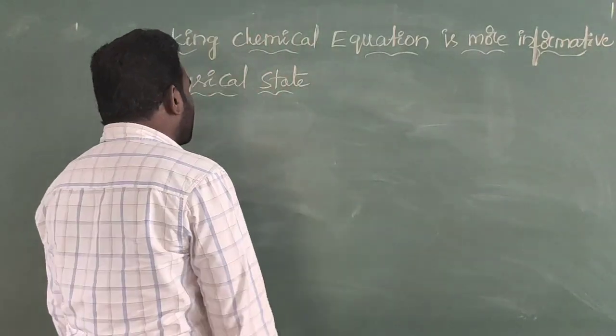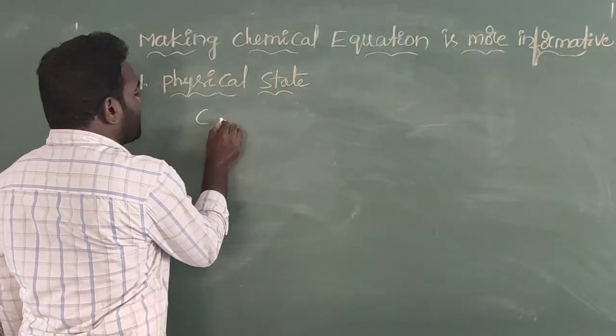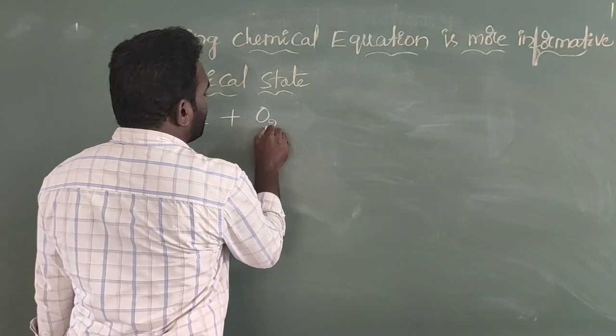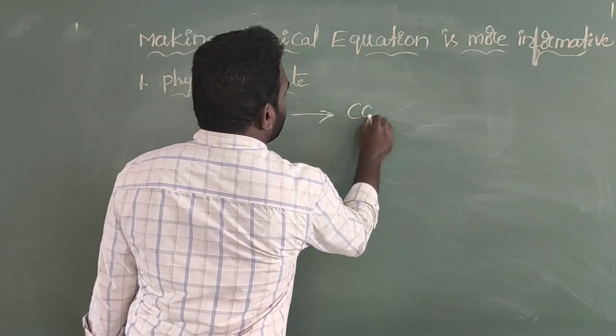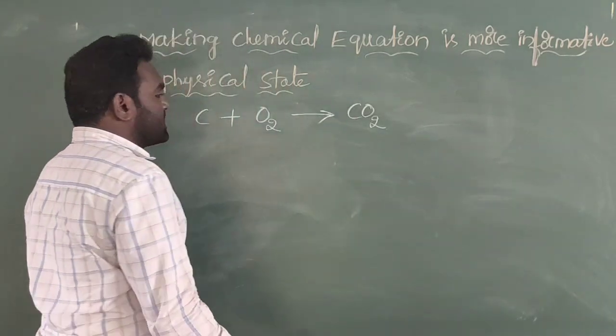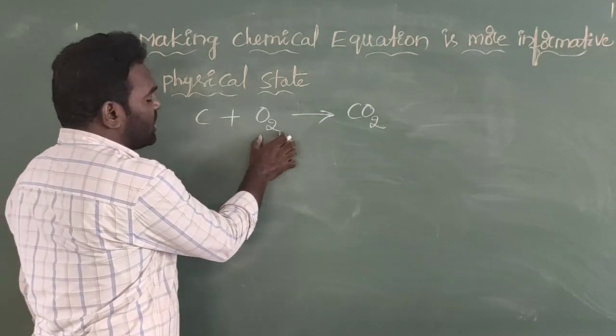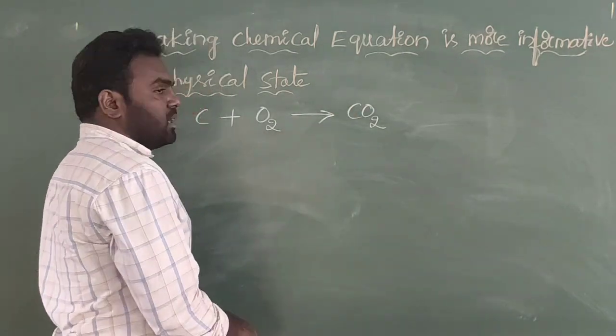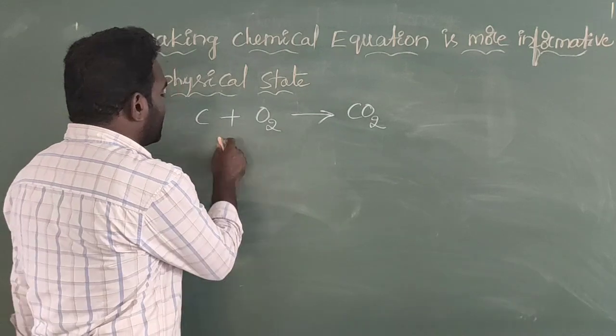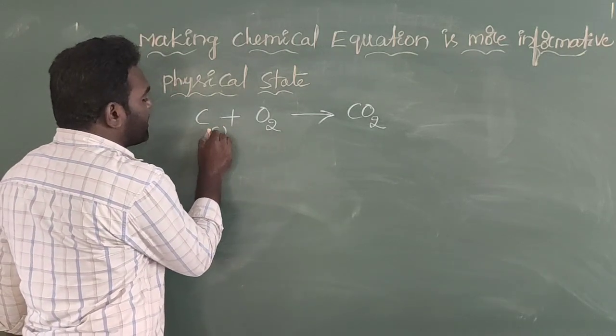See, here I am writing one chemical equation. Carbon burns in the presence of oxygen, it will produce carbon dioxide. So what is the physical state of the carbon here? The physical state of carbon is a solid.